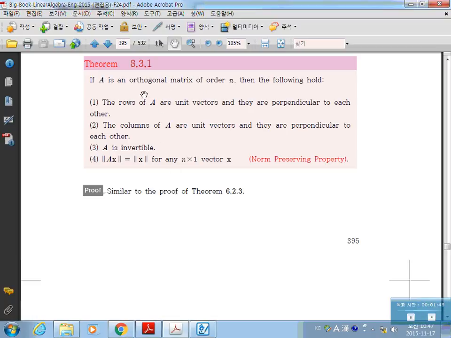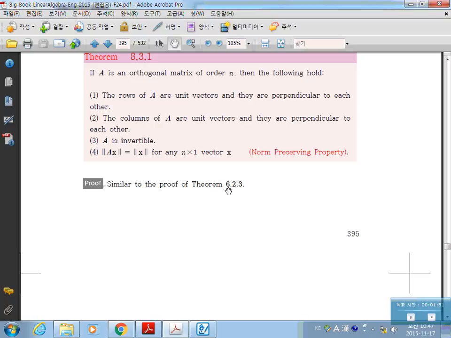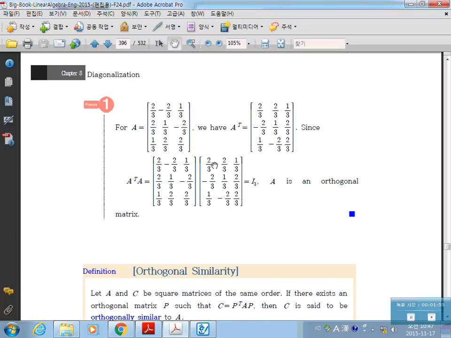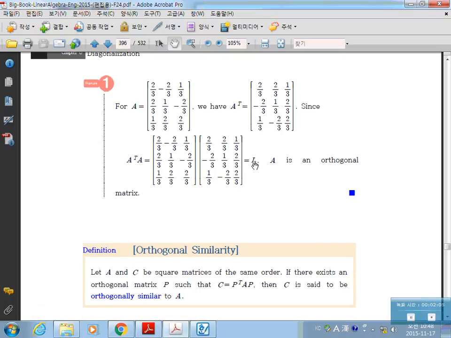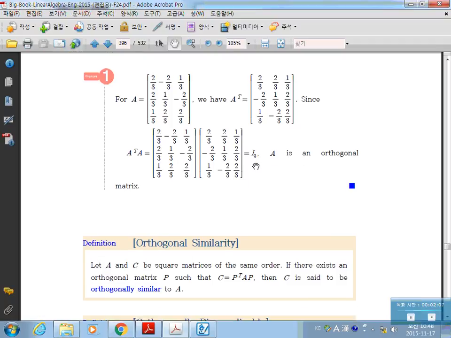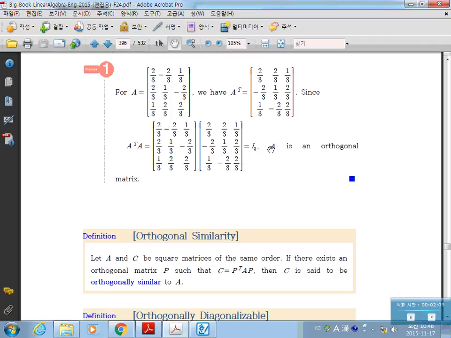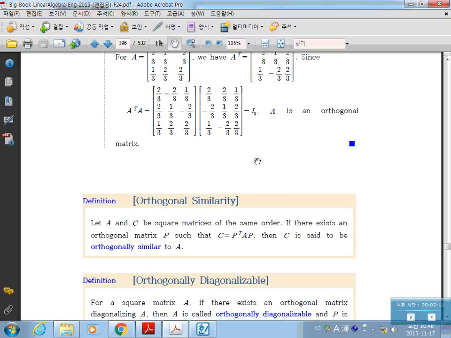Actually, we have shown a similar fact already in Theorem 6.2.3. So let A be this matrix, then A transpose is like this. If we multiply those two matrices, then we can easily check it is an identity matrix. In this case, we call A an orthogonal matrix.